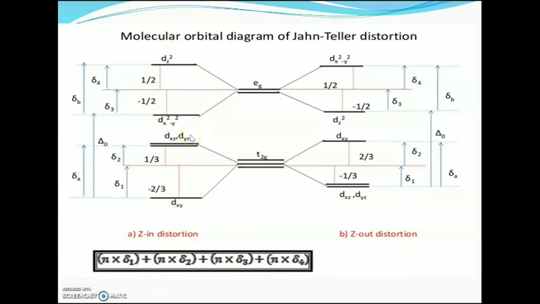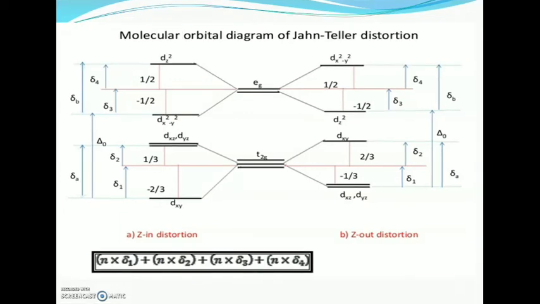And if the actual configuration is dx²-y² 1 and dz² 2, a distortion of the opposite type results, the reverse case.